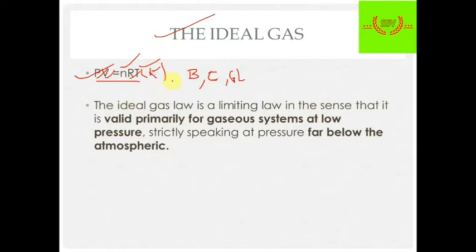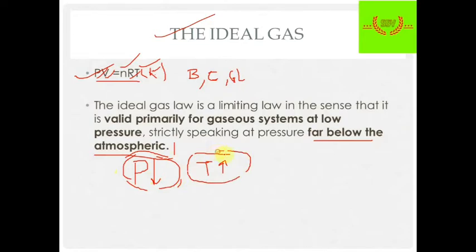And where is this ideal gas law applicable? This law is applicable at low pressure or high temperature. How low a pressure? The ideal gas law is generally applied below atmospheric pressure, and the temperature is high, around 1000 to 2000 Kelvin or more. Okay, so these are the two conditions where we can apply the ideal gas law for any gas.